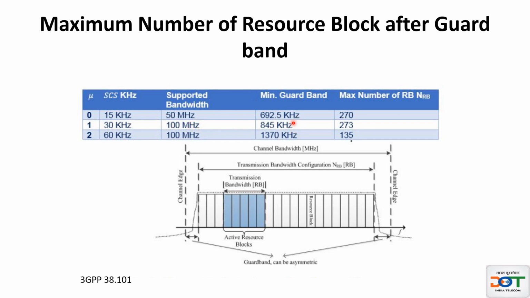Then the result you get, divide by 12, and you will get the total number of resource blocks. So this comes out to be 273. If you do it similarly for 60 kilohertz with 100 megahertz bandwidth, you will get 135 resource blocks maximum.